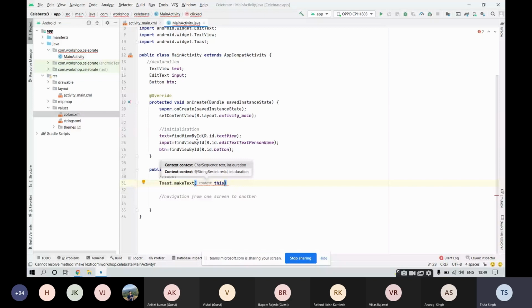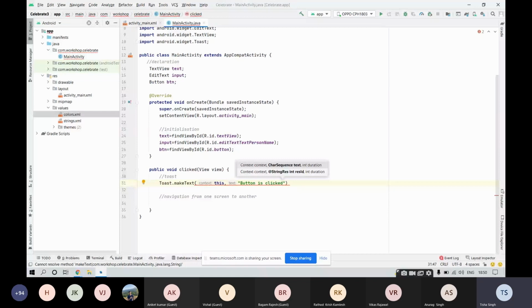After that, the second parameter would be a string. In order to give a string, provide quotes like this, and then write the string that you want to display when the button is clicked. So I'm writing "button is clicked". As I said, toasts are something which give a confirmation or an error to the user, right? Like if you are using Paytm, you might see that an alert occurs when your payment is confirmed. It occurs for a short duration of time only. So we are able to achieve it with the help of toast.